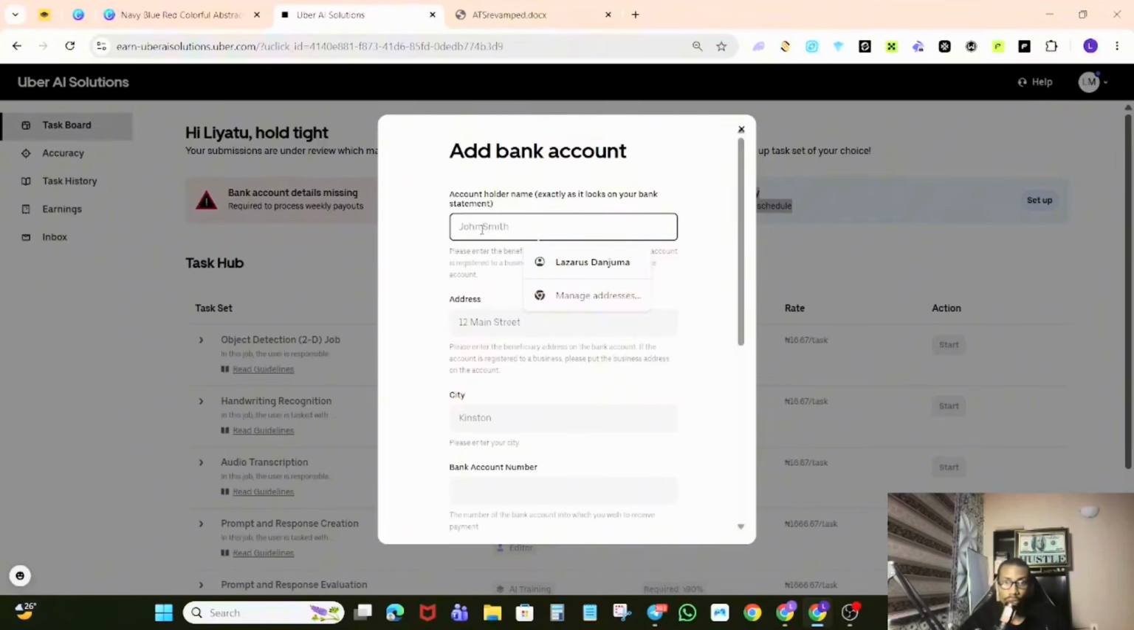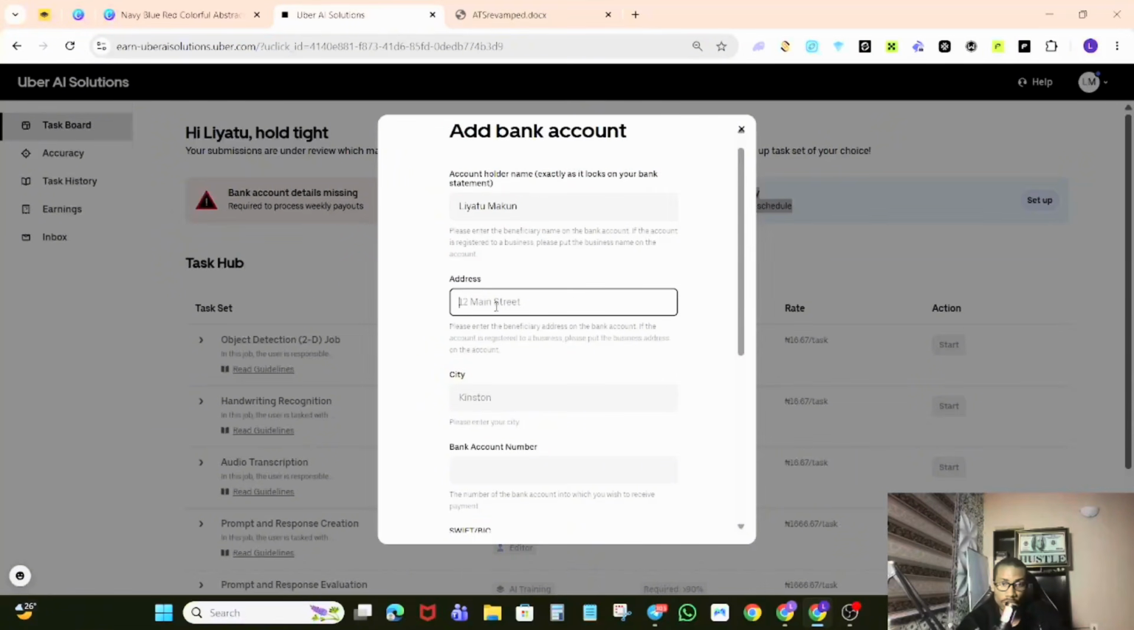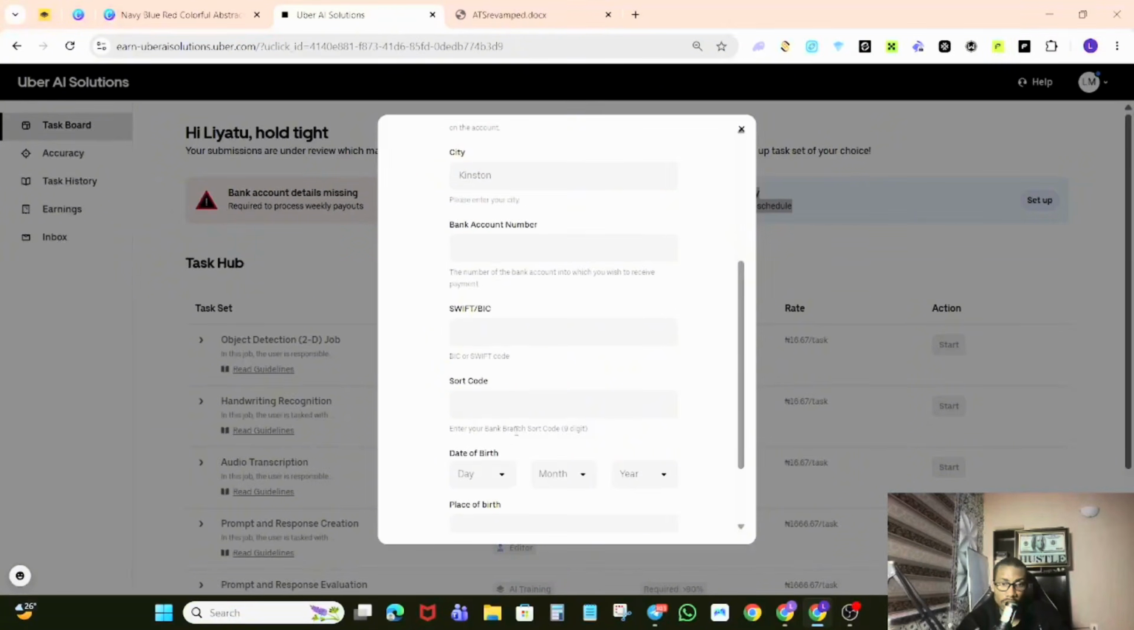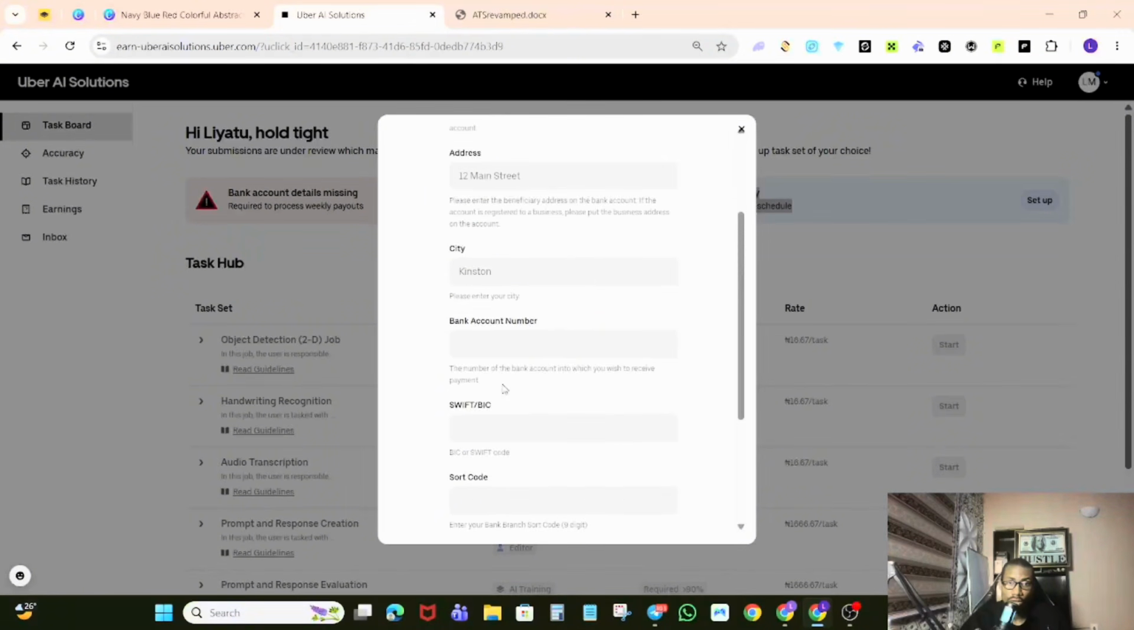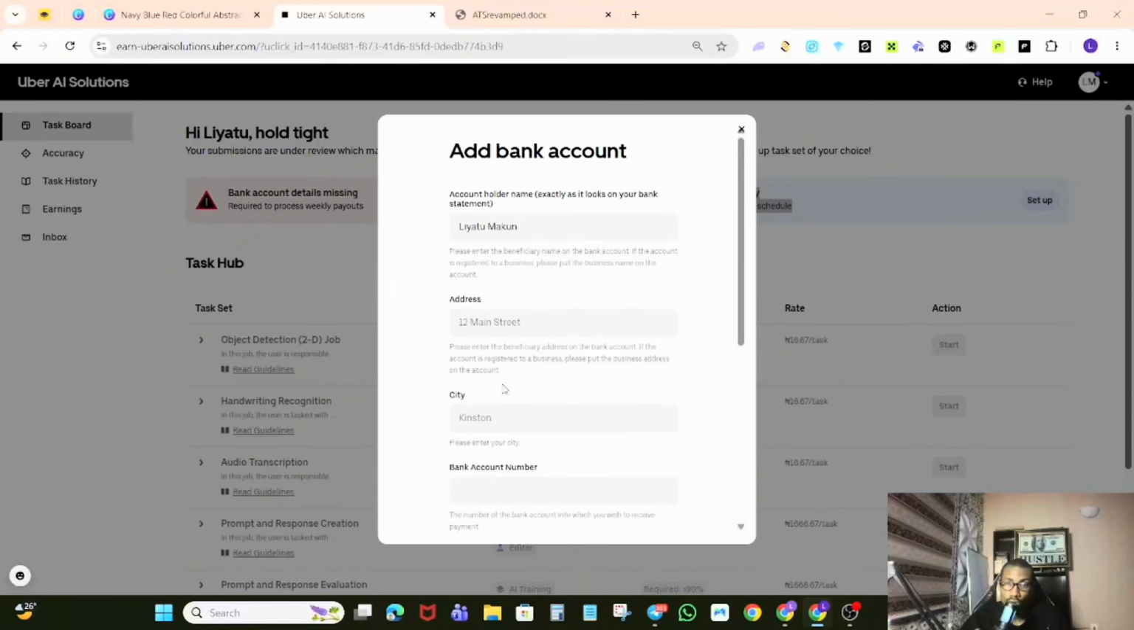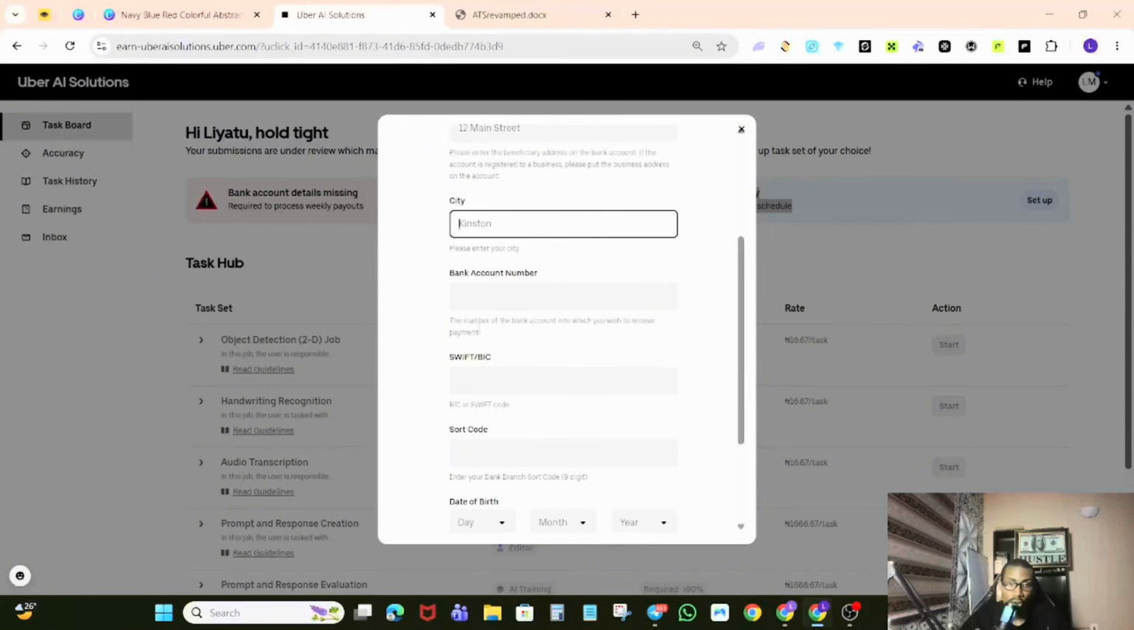All right, so you put in your name. Make sure it matches. Then you put in address and city, then bank account number, and also bank Swift code. So I'm going to fill in all these details. I'm going to tell you guys what to do. You already know your bank address, you already know your bank account number.